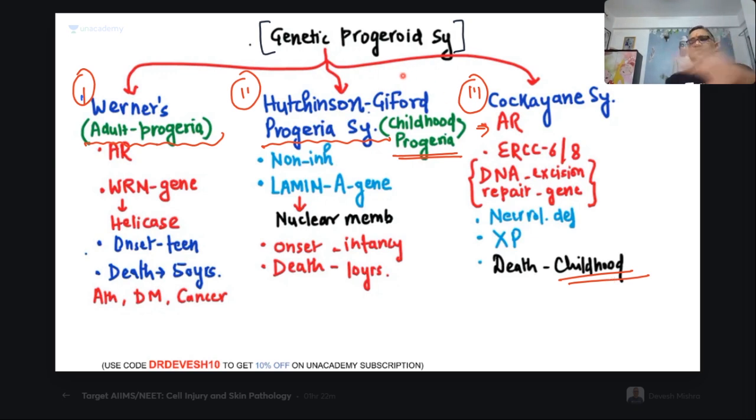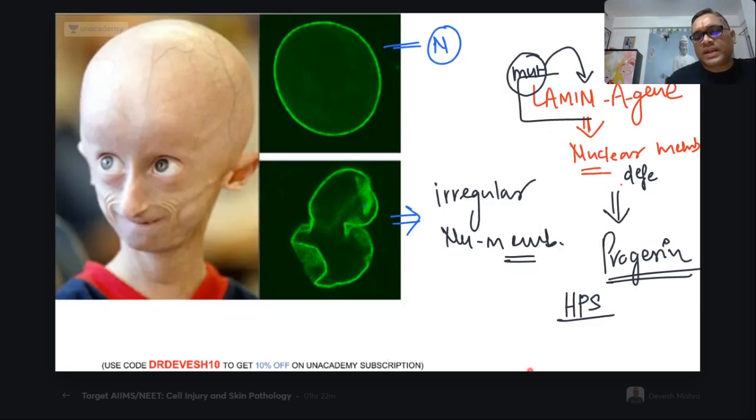Progeroid means a collection of disorders which will be simulating aging, because I will just tell you one more thing. In Hutchinson-Gilford, the nuclear membrane is defective, what I was showing you, right? Progerin is also associated with normal aging. Remember, this is also associated with normal aging. This is the line of Harrison. You keep that in your mind.